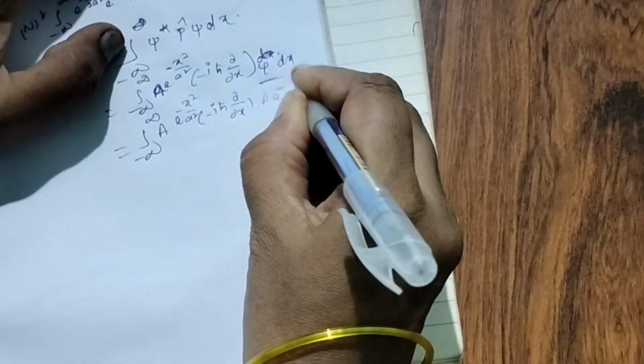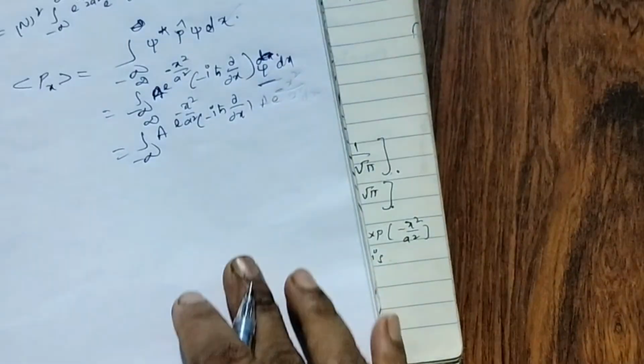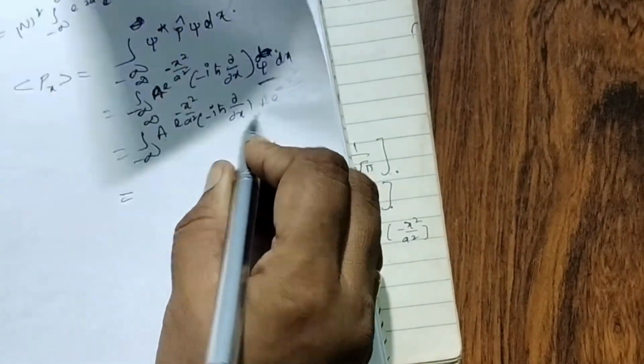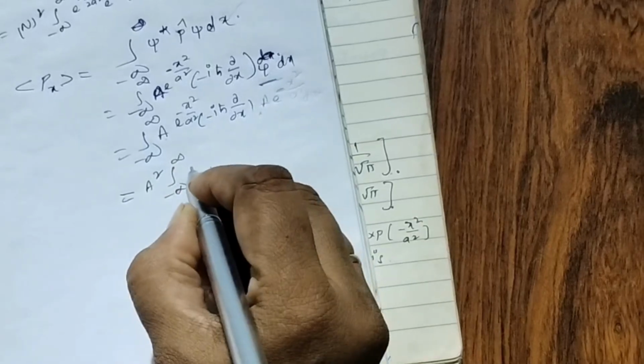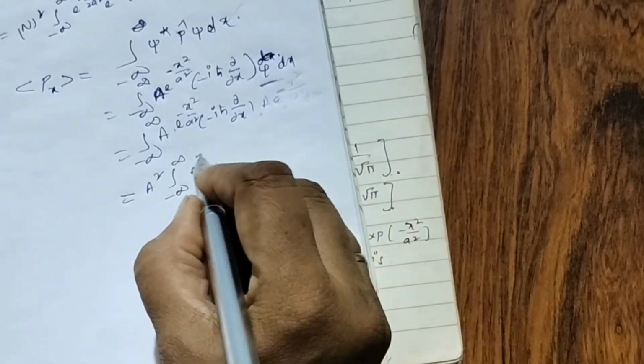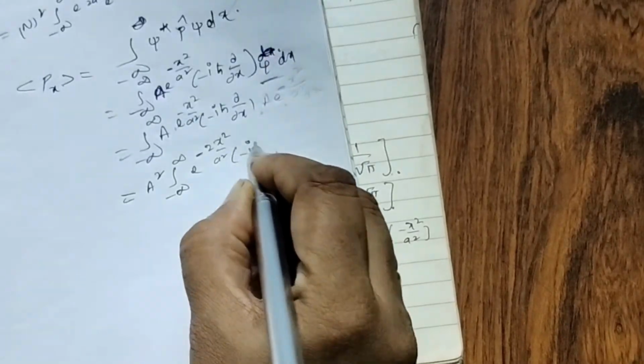Again write same psi, A e to the power of minus x square by a square dx. A square dx. Right? Now next, so a into a square. Right? Minus infinity to plus infinity, e to the power of these two becomes minus 2x square by a square, minus i h cut.